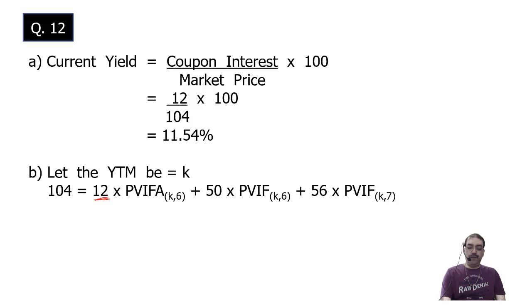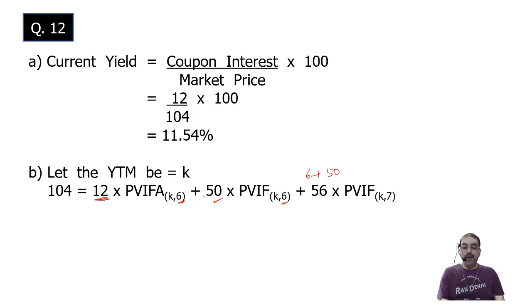Interest, this is given, at K rate of interest for 6 annual periods. Then in the 6th annual period, I am also redeeming half the amount of face value. So in the 7th period, I will be getting half of 12 rupees, that is 6 rupees, plus half of the face value, that is 50 rupees.